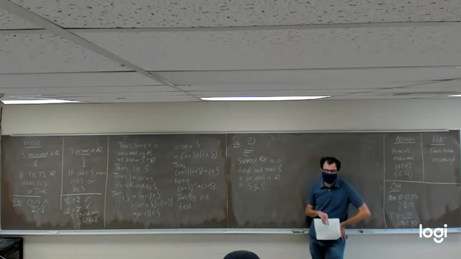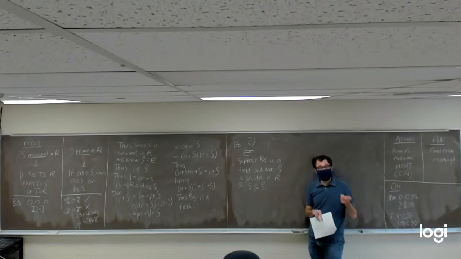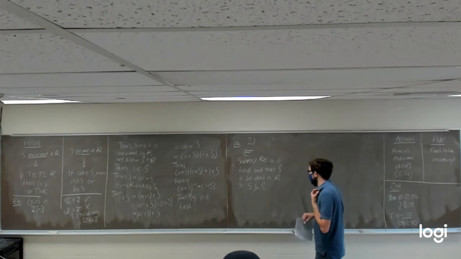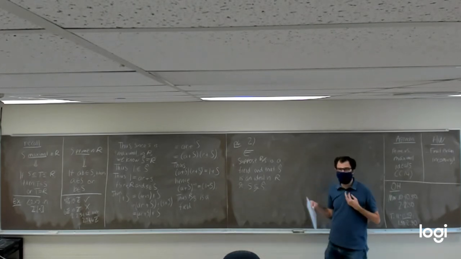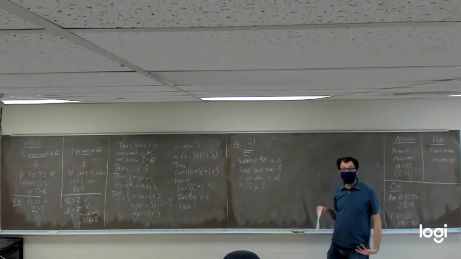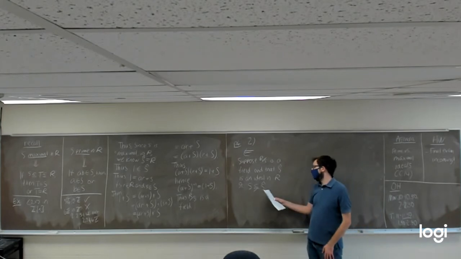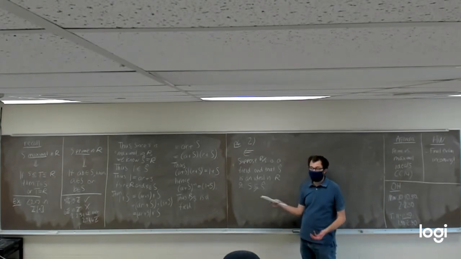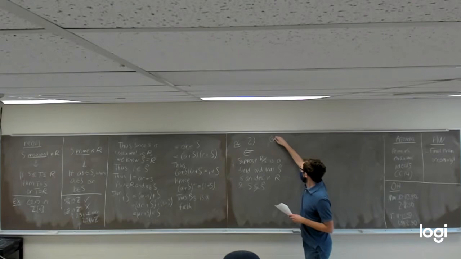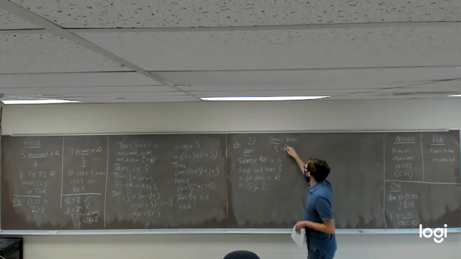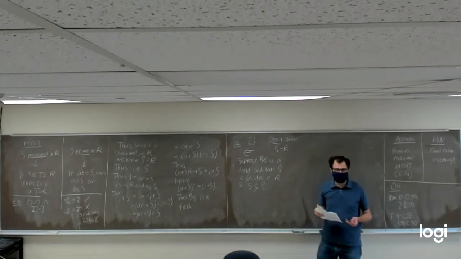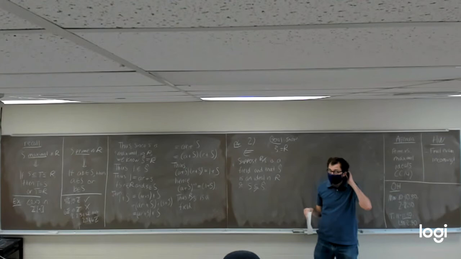So if we want to show S has to be maximal, what do we need to prove? Well, in order to prove that big S is maximal, that it has no bigger ideals, we would need to show that if we can find an ideal S hat that's bigger than S, there's only one way that should be possible, and that's that big S hat has to be the entire ring.